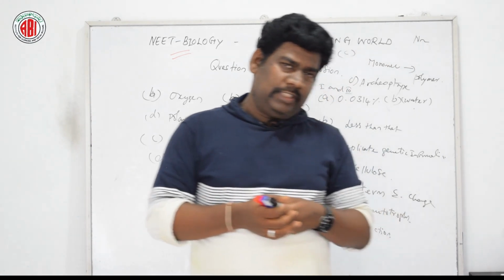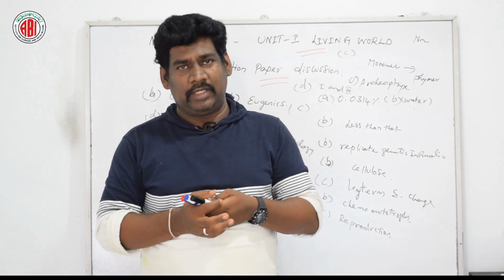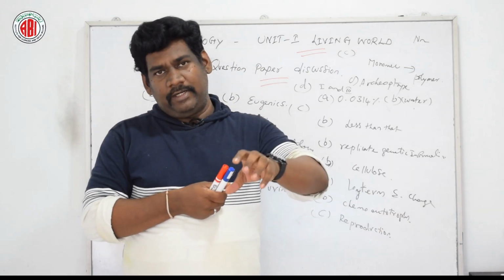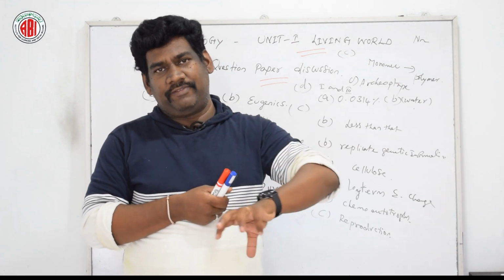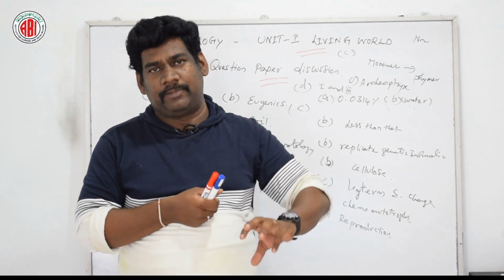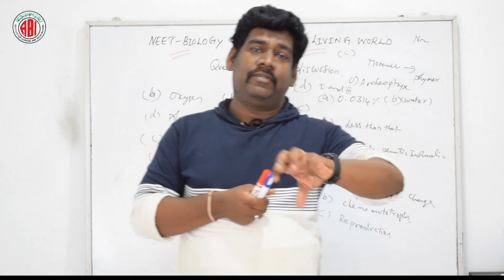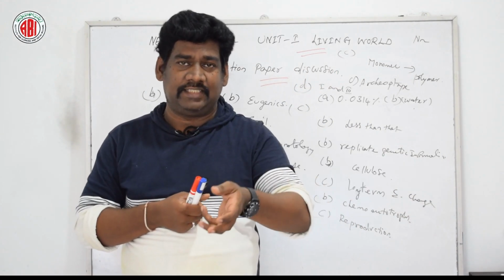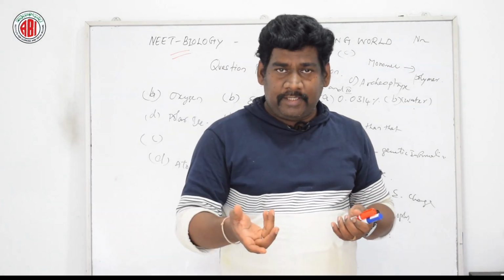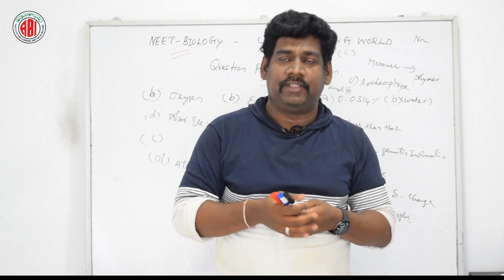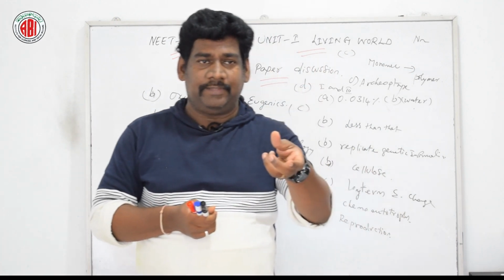It is one of the biochemical reactions that takes place in all living organisms. Metabolism is divided into two categories: anabolism and catabolism, the constructive and destructive processes of the living organism.